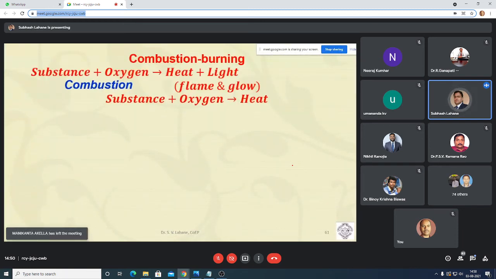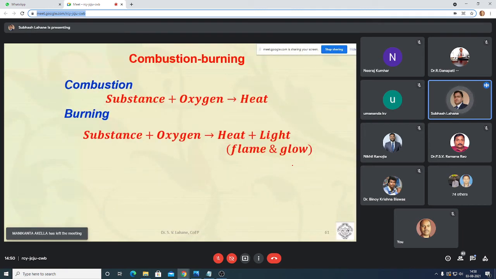Combustion and burning, again basics. In combustion, when any substance comes in contact with oxygen, it generates heat. In burning, the substance comes in contact with oxygen and produces heat as well as light, which has a flame and glow. So this is the basic difference between combustion and burning.